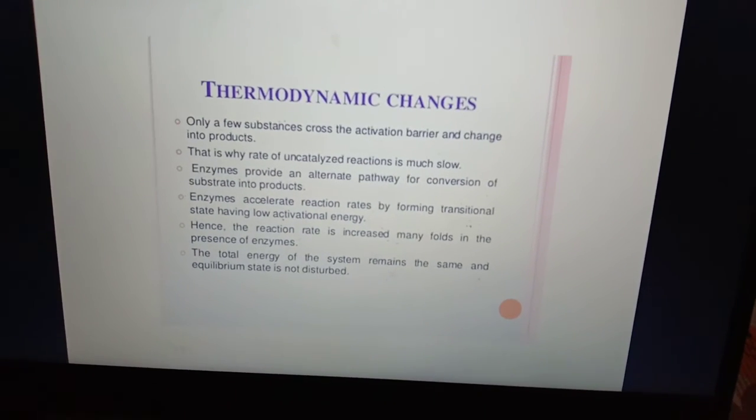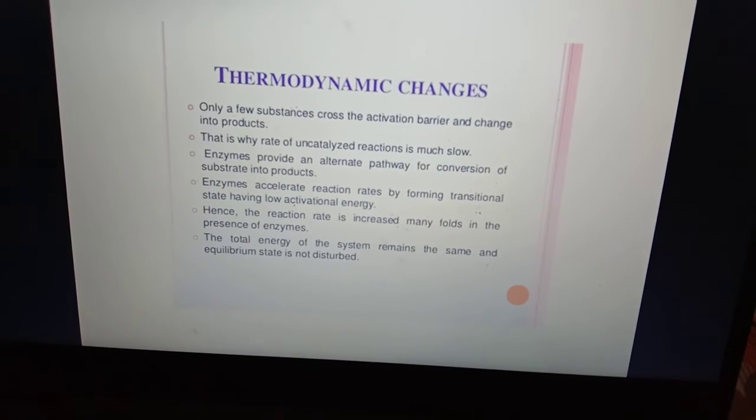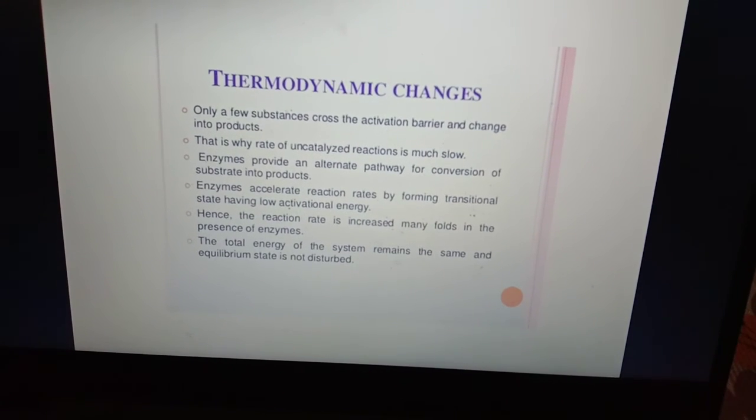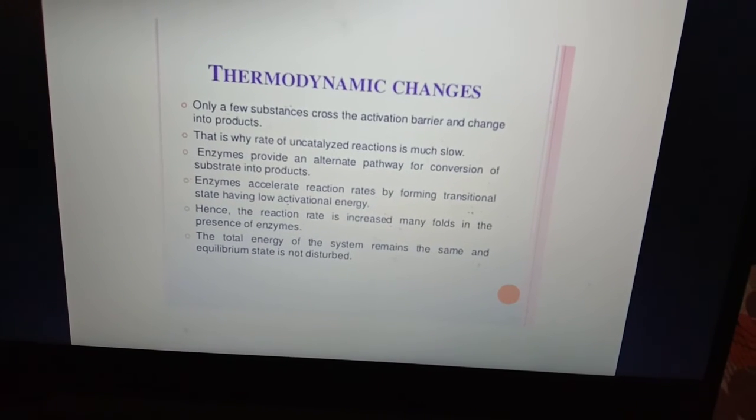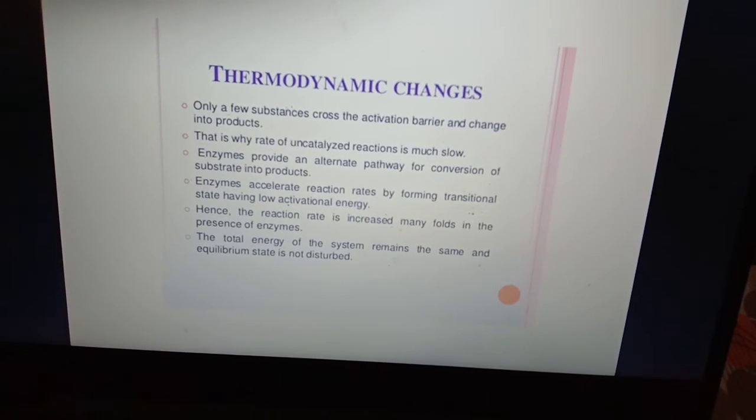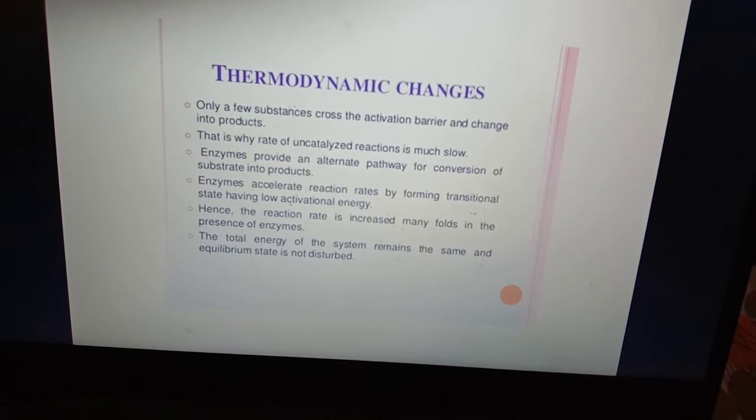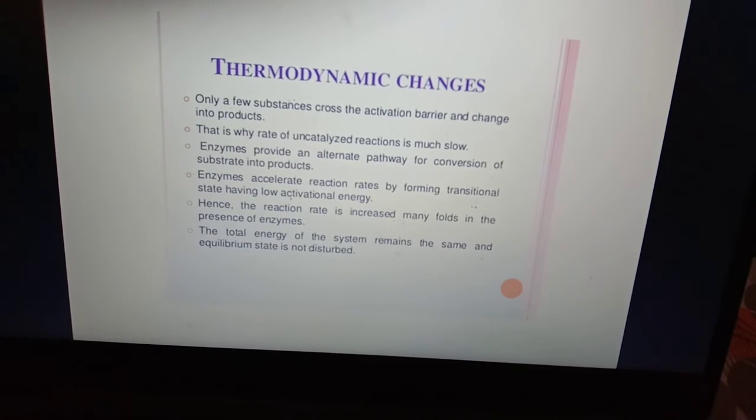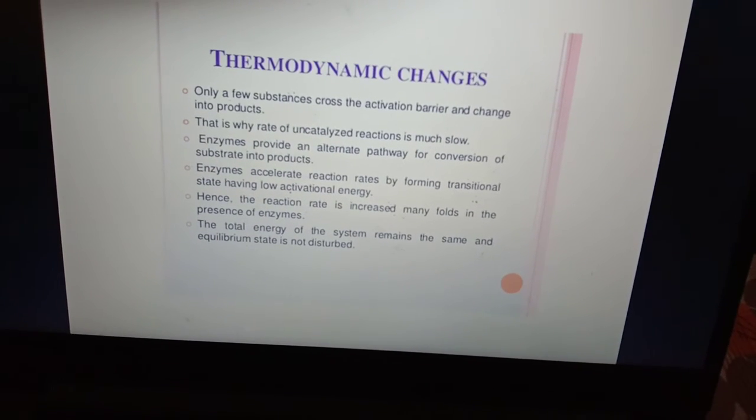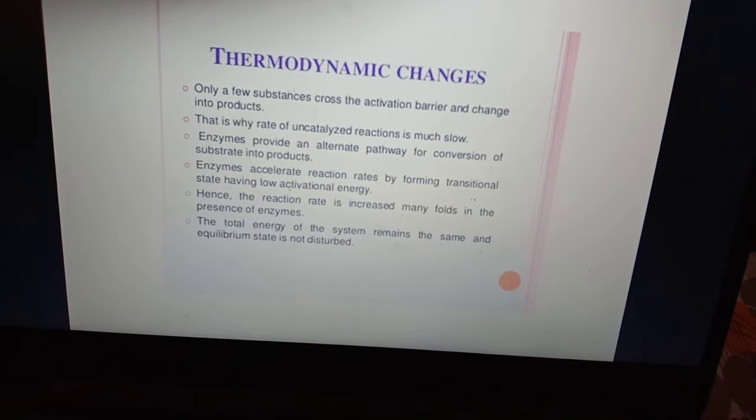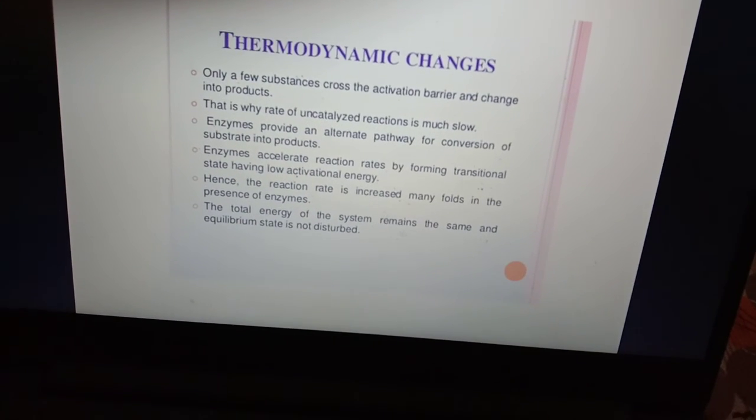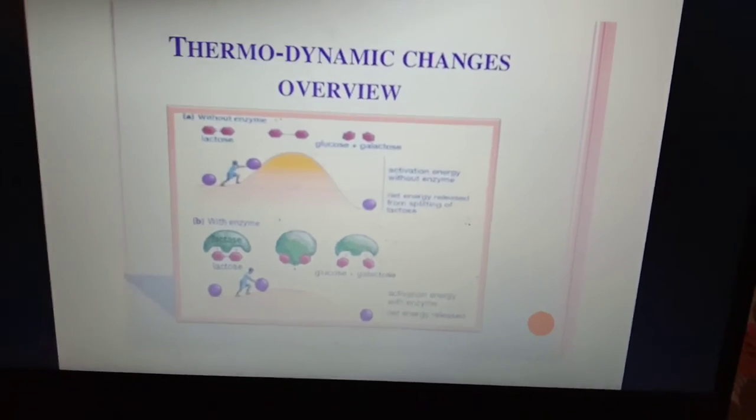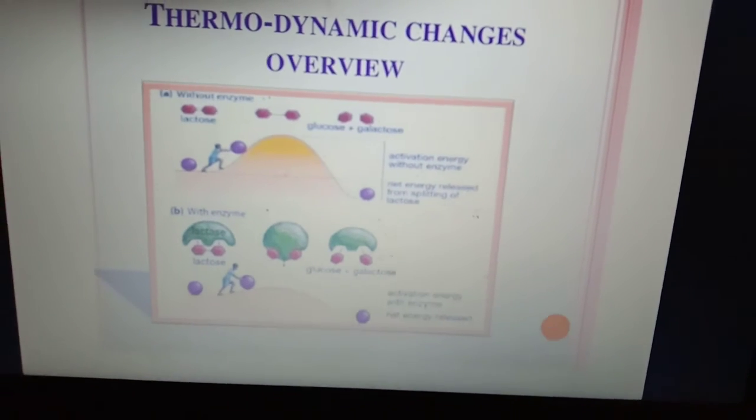Now we will see the thermodynamic changes. Only a few substrate molecules cross the activation barrier and change into product. That is why the rate of an uncatalyzed reaction is much slower. The enzyme provides an alternative pathway for the conversion of the substrate into the product. Enzymes accelerate the reaction rate by forming a transition state having low activation energy. Hence, the reaction rate is increased manifold in the presence of enzymes. The total energy of the system remains the same and the equilibrium state is not disturbed. This is the thermodynamic change you can see.